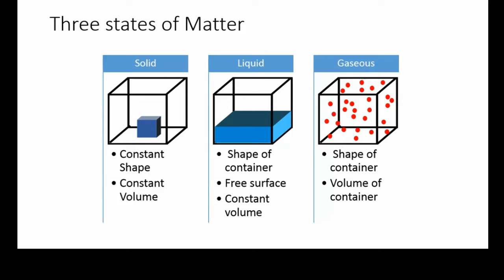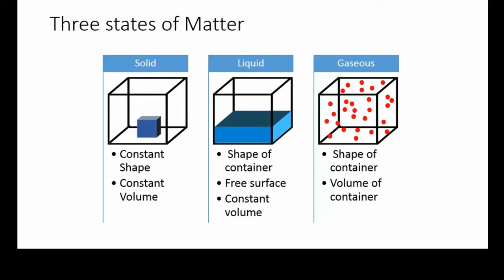Anything that has mass and takes up space is called matter. So what are the different states of matter? Matter exists in three different common states: A. Solid. B. Liquid. C. Gas. Solids have a fixed shape and a fixed volume. Liquids take the shape of the container but the volume remains the same. Gases, on the other hand, tend to take the shape and the volume of the container.